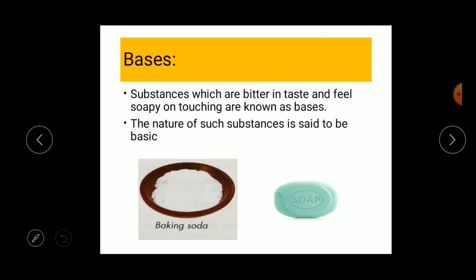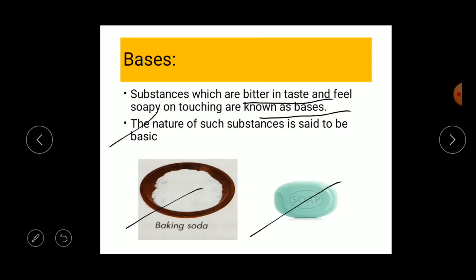It is bitter in taste, so it doesn't have an acid. If you rub its solution between the fingers, it feels soapy, right? So generally the substances like baking soda or soap, which are bitter in taste and feel soapy on touching, are known as bases. Understood? Next, the nature of such substances is said to be basic.